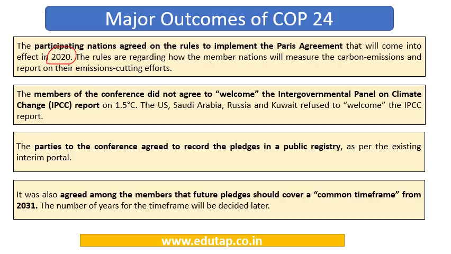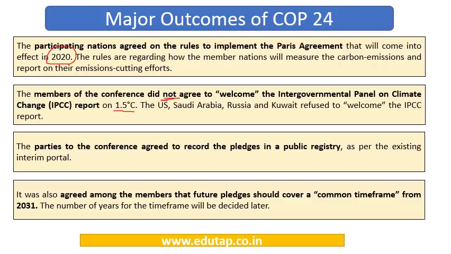Further, the members of the conference did not agree to welcome the IPCC report on 1.5 degree Celsius. This is another important outcome: the report was not welcomed. The US, Saudi Arabia, Russia and Kuwait refused to welcome the IPCC report. This report was recently published, and it talks about the threats posed by a rise in temperature of 1.5 degree Celsius.